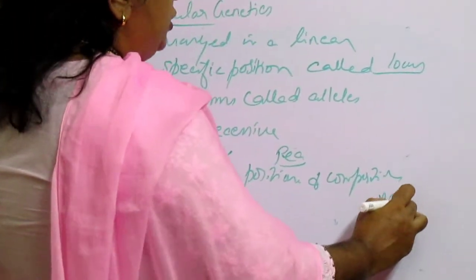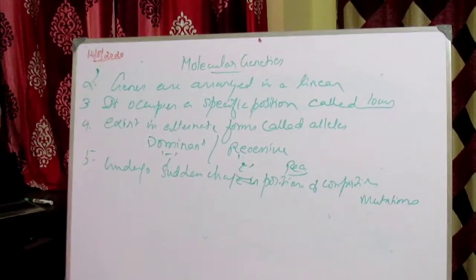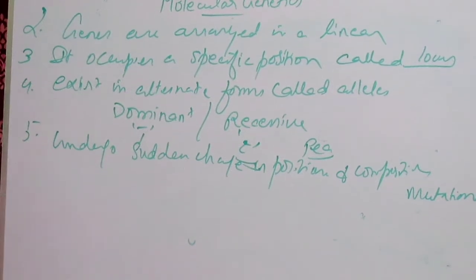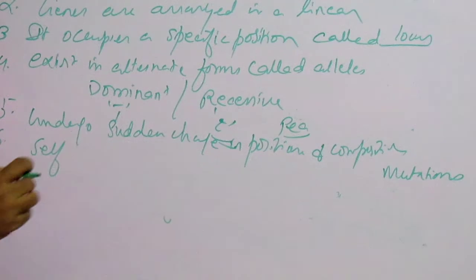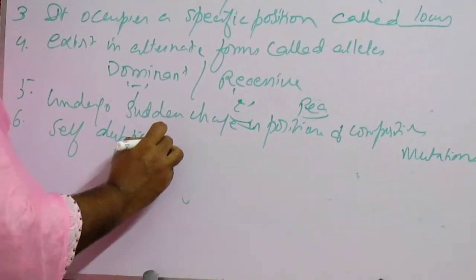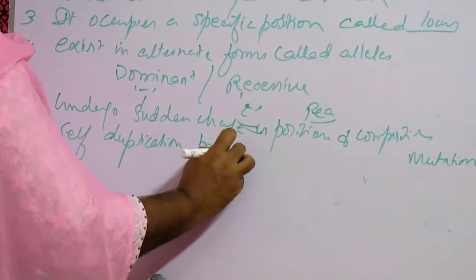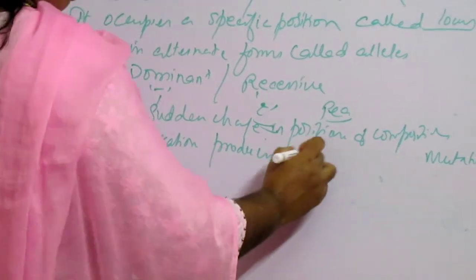There will be a sudden change, which you call mutations. And finally, genes are also capable of self-duplication, producing their own copies.